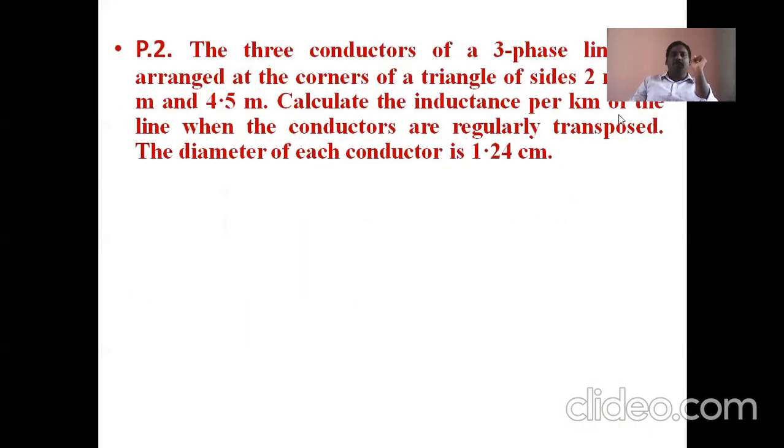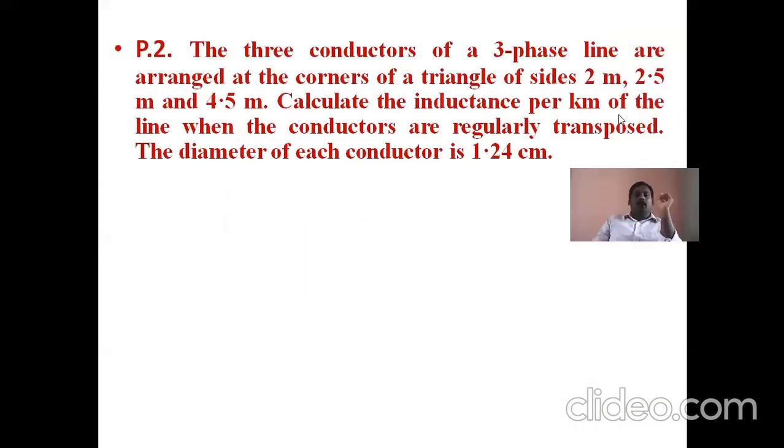In the next problem, the three conductors of a three-phase line are arranged at the corners of a triangle of sides 2 meter, 2.5 meter, and 4.5 meter. Calculate the inductance per kilometer of the line when the conductors are regularly transposed; the diameter of each conductor is 1.24 centimeter.